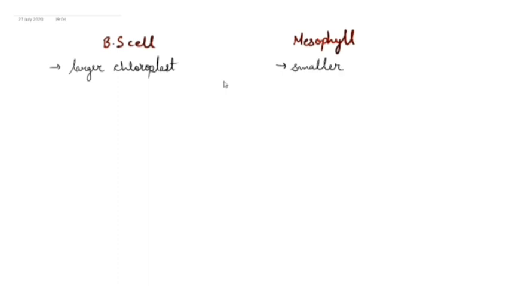The second difference is that the bundle sheath cells have a thick wall, and this thick wall is impermeable to gases, whereas mesophyll cells have a thin wall which is permeable to gases, meaning exchange of gases is done easily in the mesophyll cells, whereas it is not done so easily in the bundle sheath cells. The third difference is that in the bundle sheath cells, there is no intercellular space present.